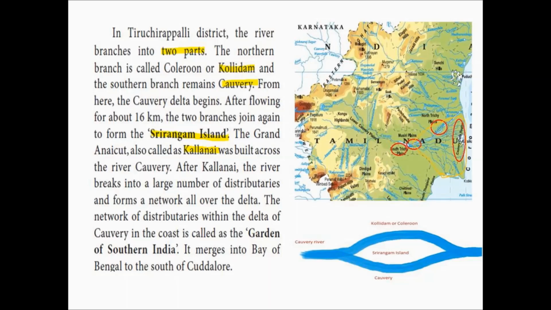An island is a place which is surrounded by water on all sides. Therefore the Kaveri river after the split forms the Srirangam Island.